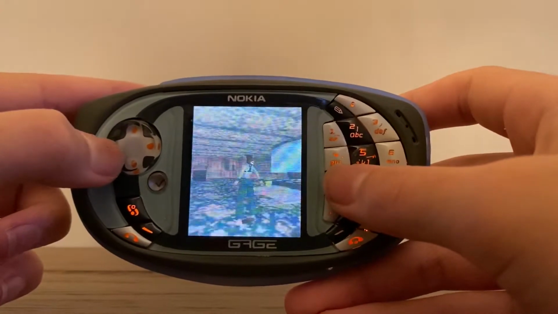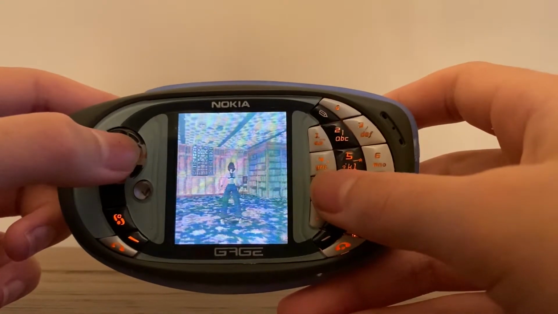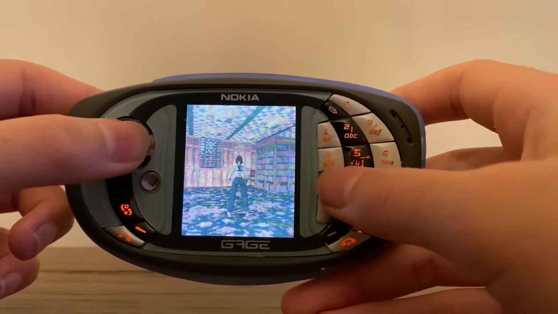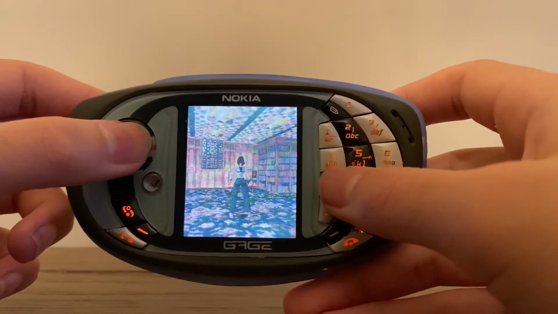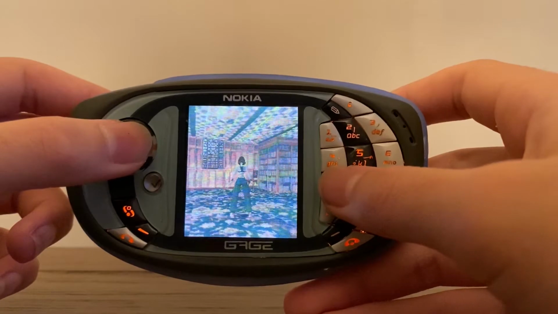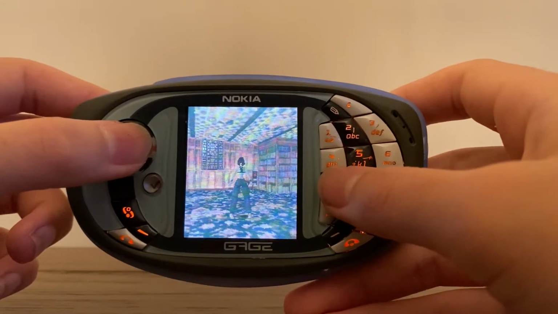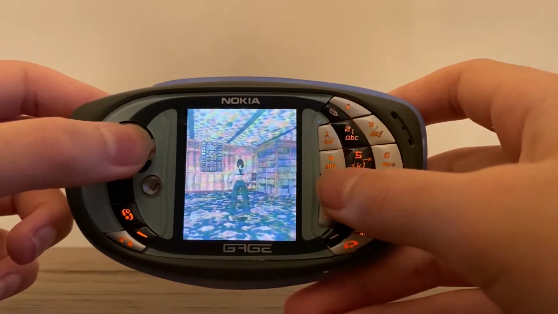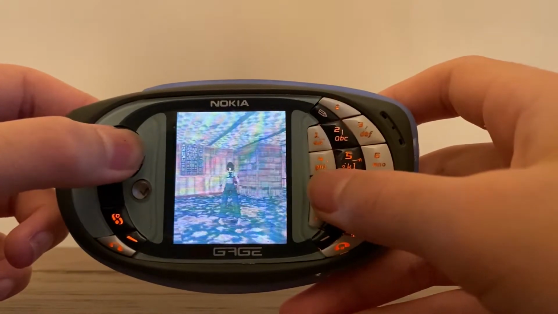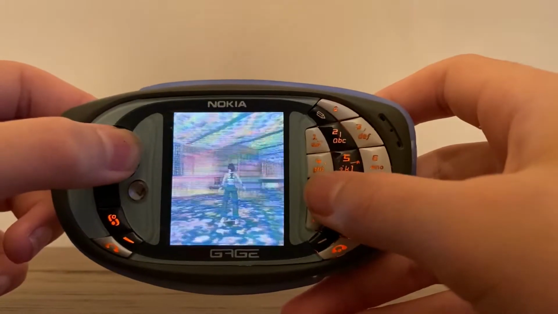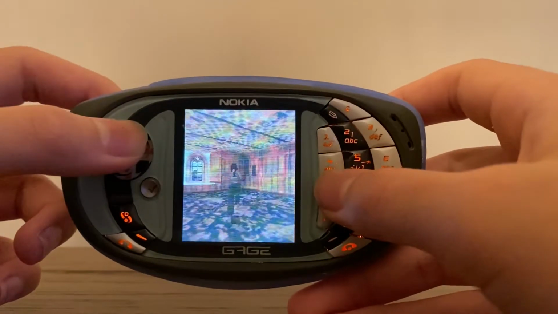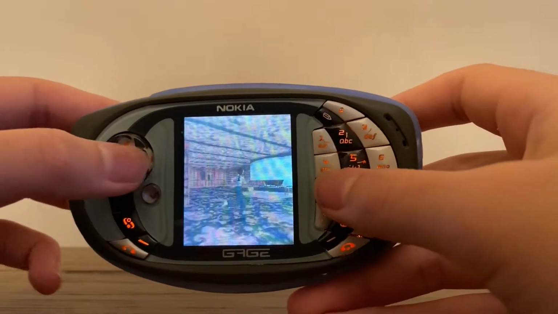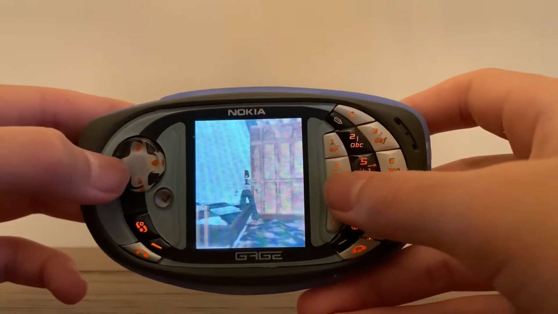Well, that's a question that has so many answers too. The first one is obviously the price. The price of the original N-Gage was $300. That was more than $200 more expensive than its competitor, obviously, the Game Boy Advance. Since the Game Boy Advance had a good reputation, since Nintendo was an amazing company at the time, only failing with one system, the Virtual Boy, Nokia had a lot of problems.